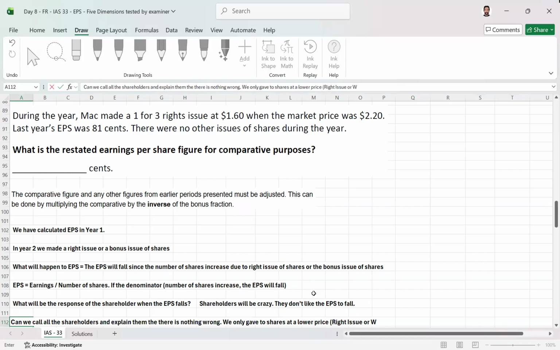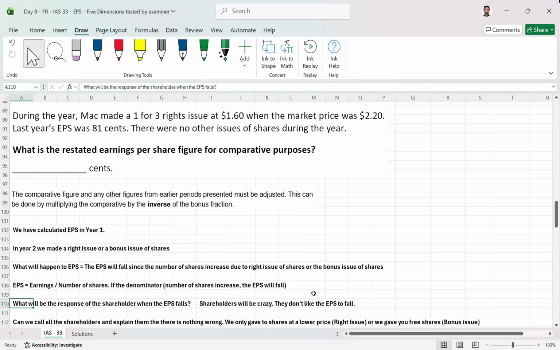Or we gave you free shares. What are free shares? That is bonus, the bonus issue. I hope you understand now. So should we call everyone, all the shareholders, to come to the company because we have some important explanation to do? Is it possible? This is not possible.